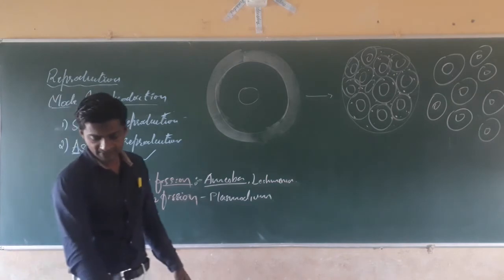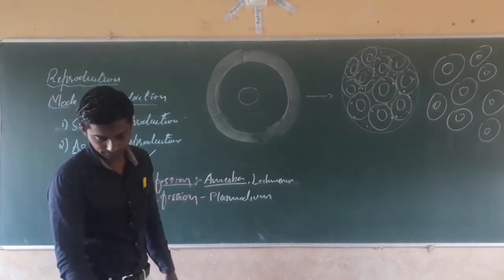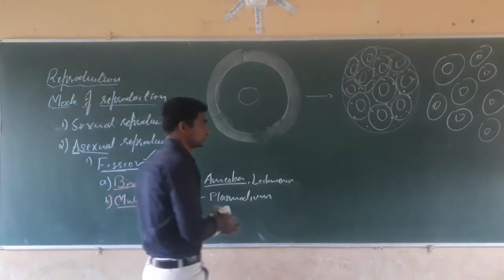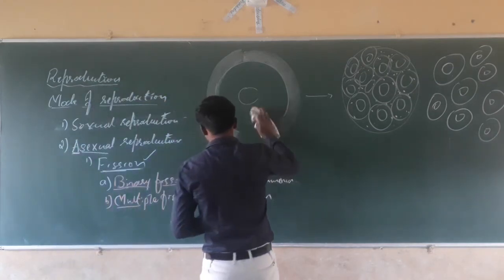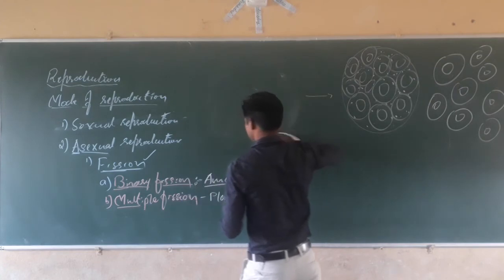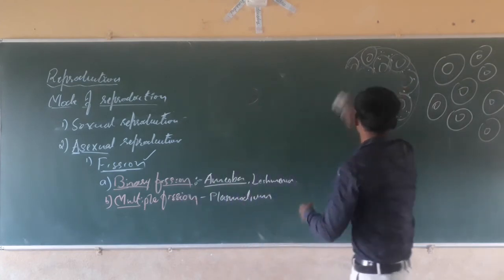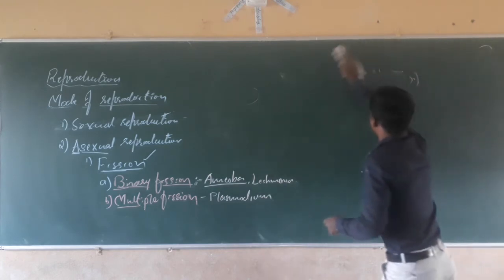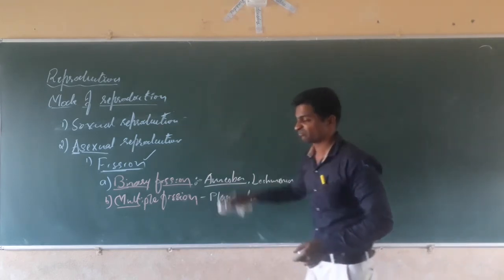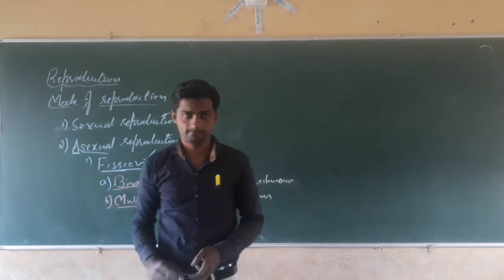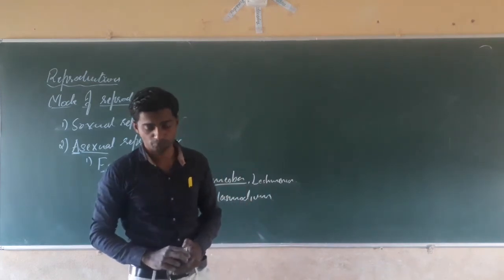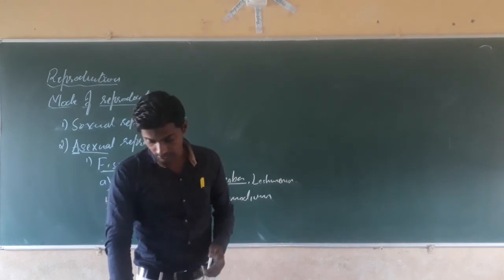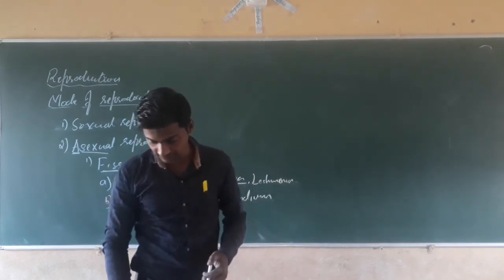Next, dear students, the next type of asexual reproduction is fragmentation. Fragments means pieces. Here is one activity that we have to see, that is Spirogyra, a grass-like alga.